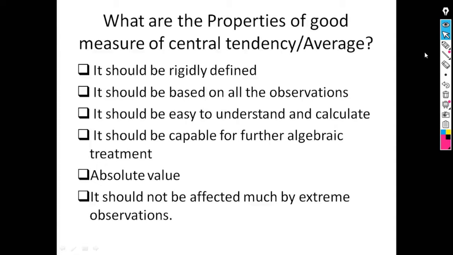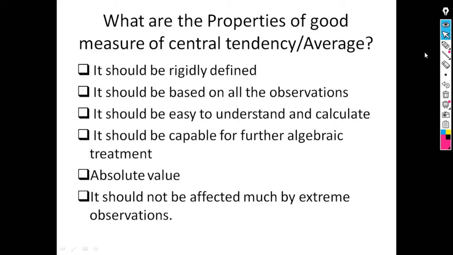Next is what are the properties of a good measure of central tendency or averages. First property is it should be rigidly defined. It means a good average should have a clear and stable definition. Stable means it will have a definite and fixed value.